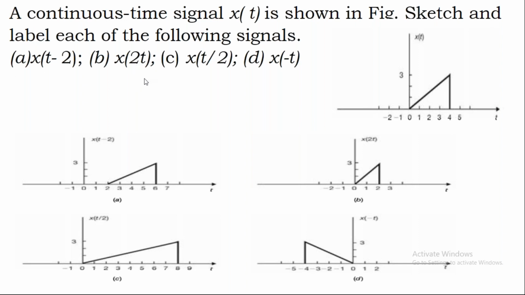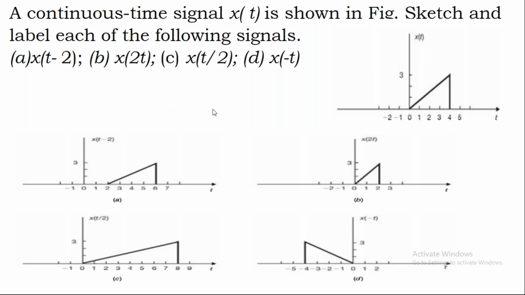So please try to understand. In general, we can represent this as x of C t, where capital C is a scaling factor. If C is greater than 1, you will get a compressed signal. If C is less than 1, then you will get an expanded signal.